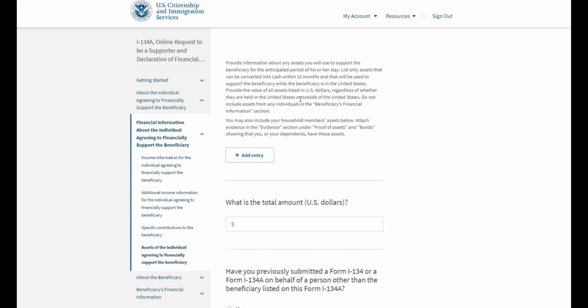If you feel like your income does not meet the requirements, then you can either request to have an additional sponsor who will bear the entirety of financial responsibilities for the beneficiary.